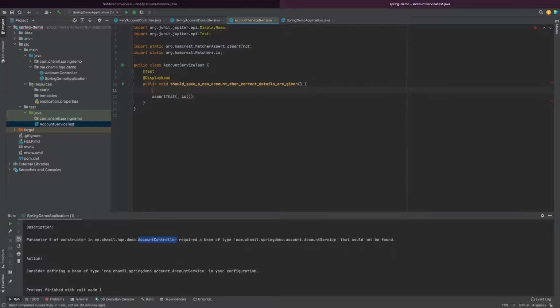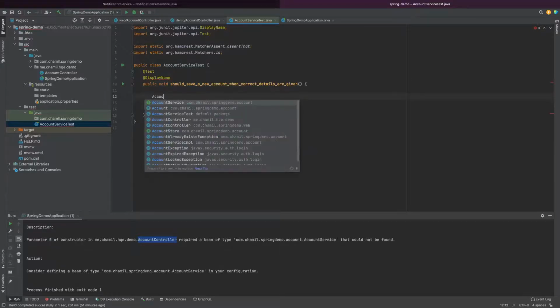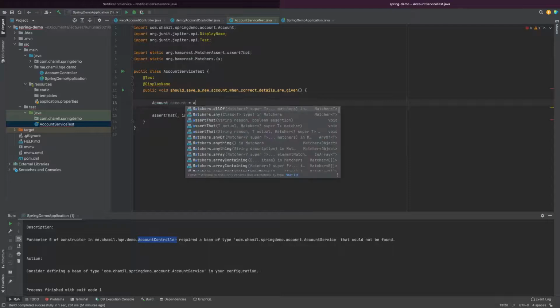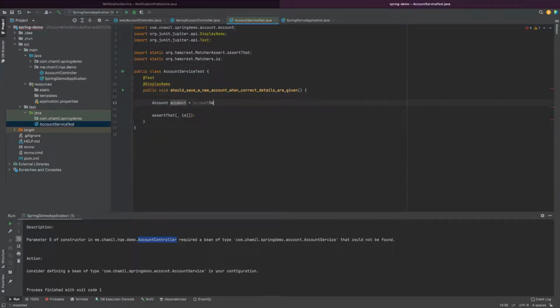So I would say the correct account is something like this. Account equals accountService.create, right? What are the inputs? I would say name, some kind of a name, and the initial amount, and maybe the address, right?